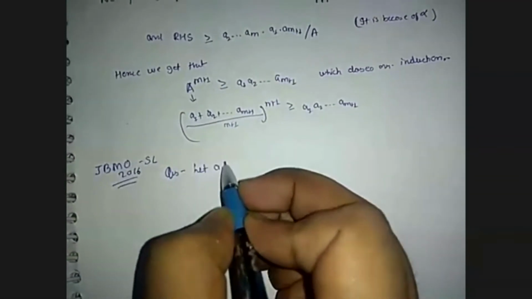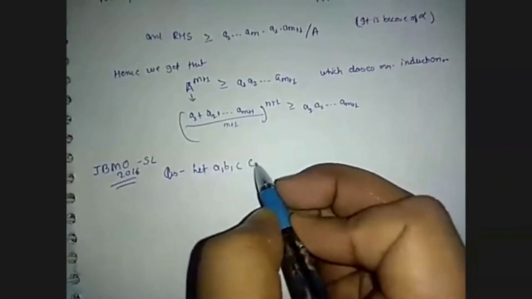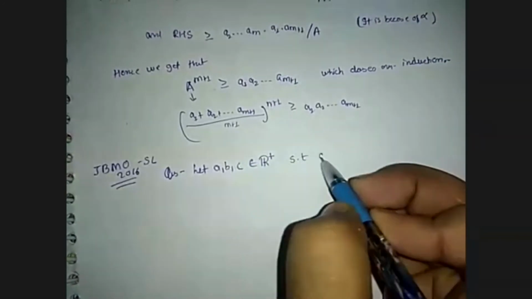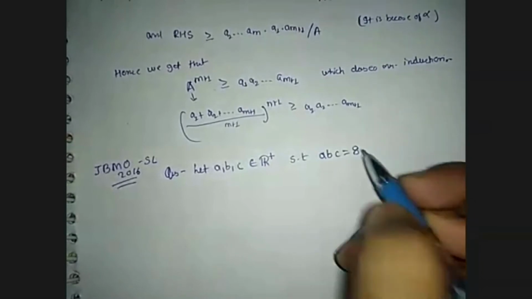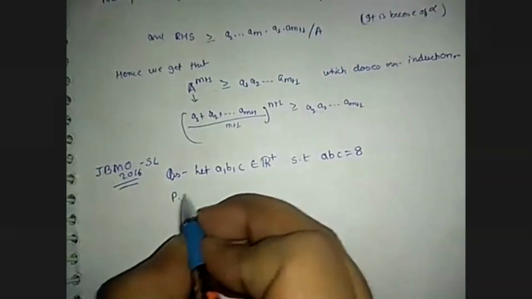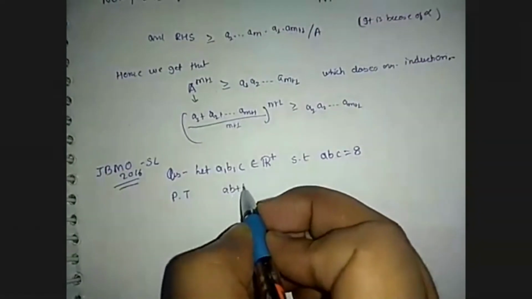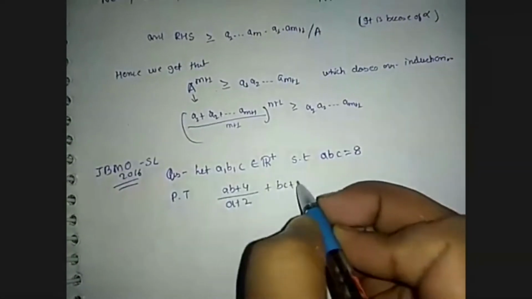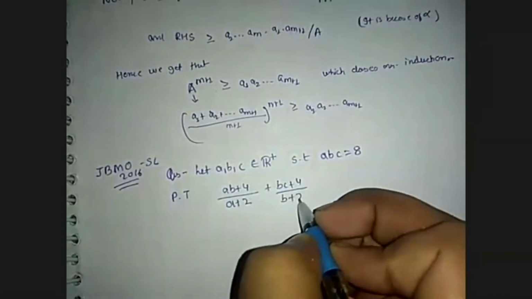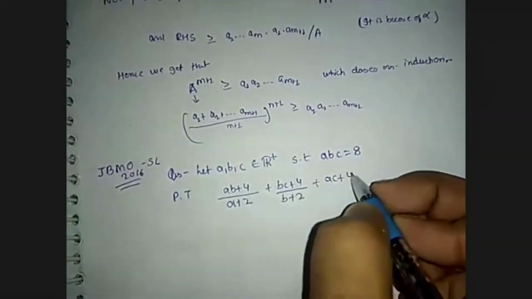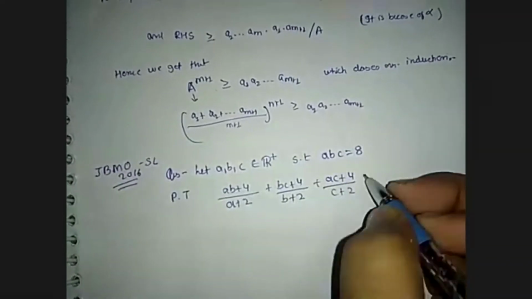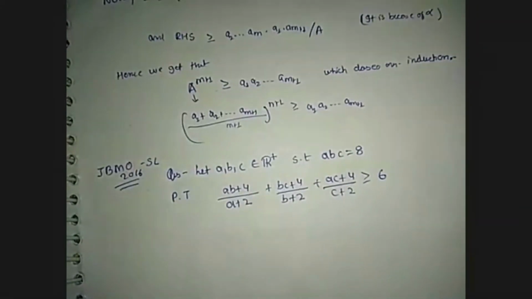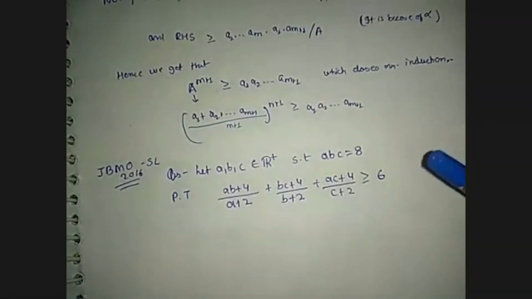Let a, b, c belong to the set of positive reals such that abc equals 8. Then prove that (ab + 4)/(a + 2) + (bc + 4)/(b + 2) + (ac + 4)/(c + 2) is greater than or equal to 6. I'm waiting 2 or 3 minutes so you can think about this problem.